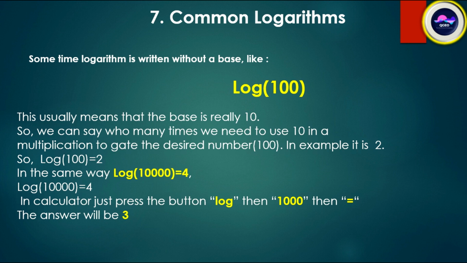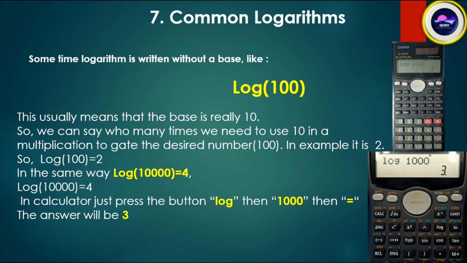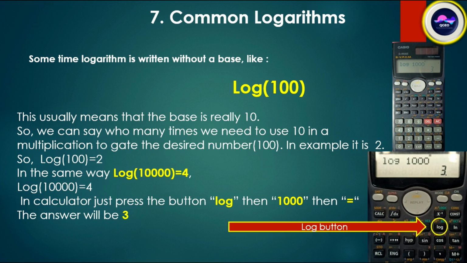In the same way, log 10000 is equal to 4. In the calculator, just press the log button, then 1000, then equal to, and the answer will be 3. Here log 1000 is equal to 3. We can easily use the calculator by pressing the log button. This is the log button in our scientific calculator.